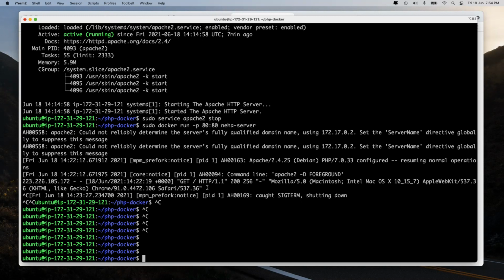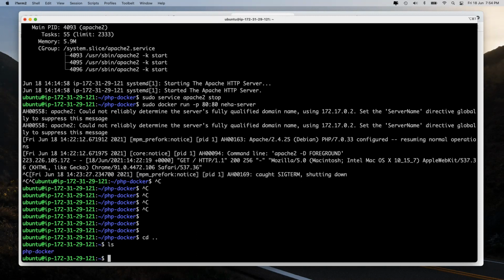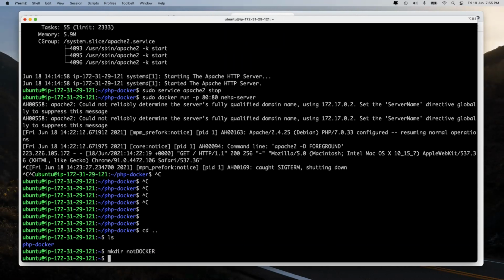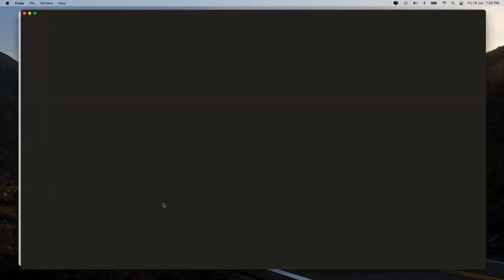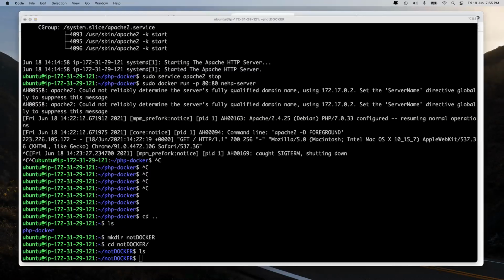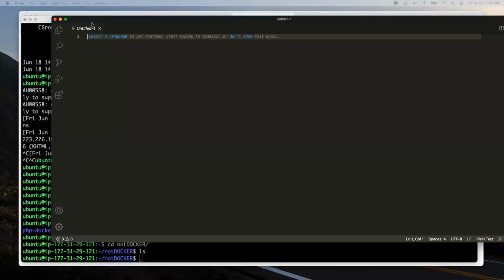So first thing, let's start from the very beginning. Let's create a folder over here. Now, whatever I am doing in step 1, I will be doing in step 2 using Docker. Right now, I am not using Docker, so let's call it not-docker. Let's go inside not-docker. If everything is good, I just have to go on and create a script.